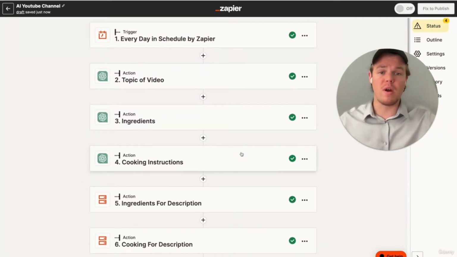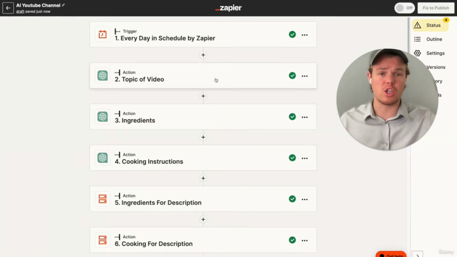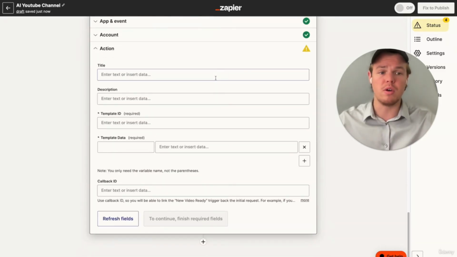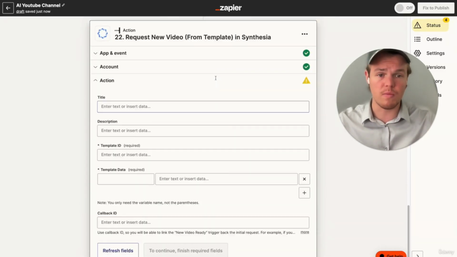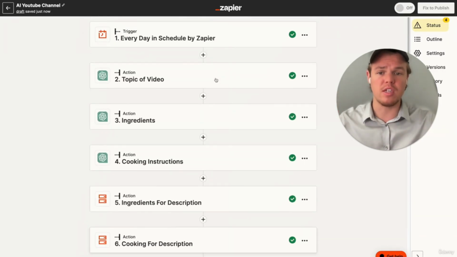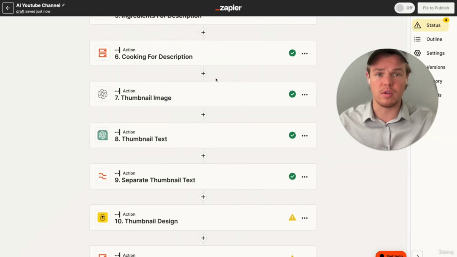Obviously, you're going to want to diversify your content. So maybe you want to change the topic of the video, the style of the video, and so on. But for now, you have an idea of essentially how to build out an entire Zapier flow to build out an AI YouTube channel. Now, let's go ahead and start filling in these blocks so it executes perfectly.